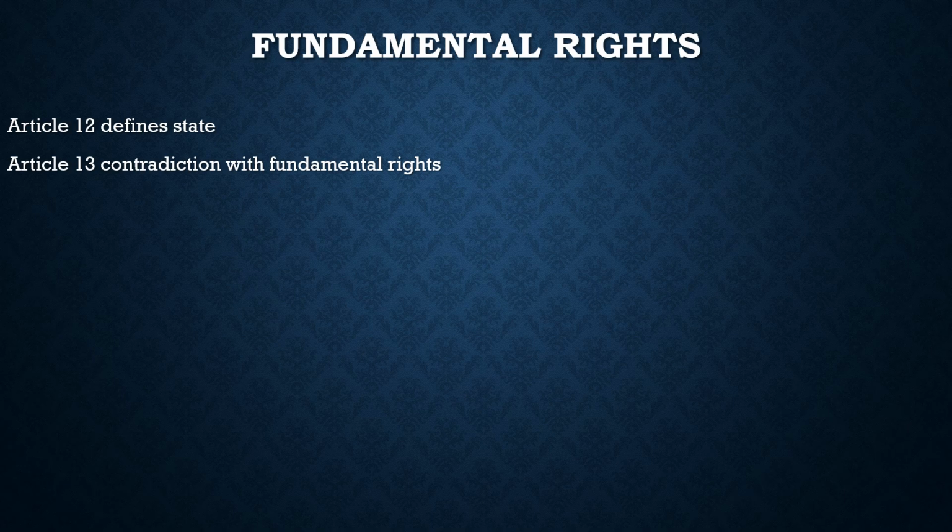In fundamental rights we understood one thing: these rights are justiciable if they are restricted by the state or by any private person. We can go to the court and ask for justice. So these fundamental rights are guaranteed by the Supreme Court.